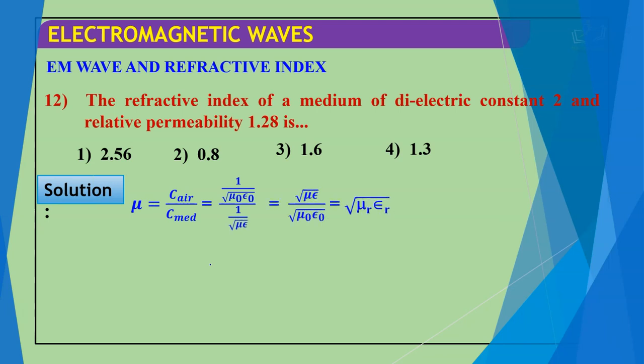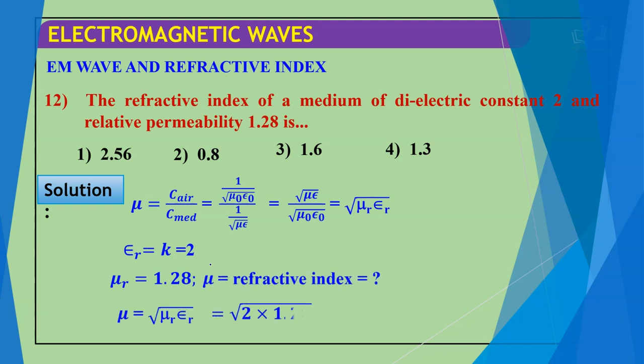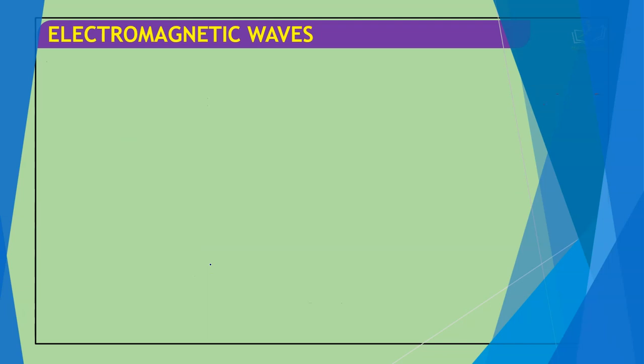We just put the values together, and in the relative case we get root of mu r, the relative permeability, multiplied by epsilon r, the relative permittivity. Put all these values together and we get the value for mu r, which is 1.28. And the refractive index mu we have to calculate. So mu is equal to root of mu r epsilon r. That is 1.6, the answer.